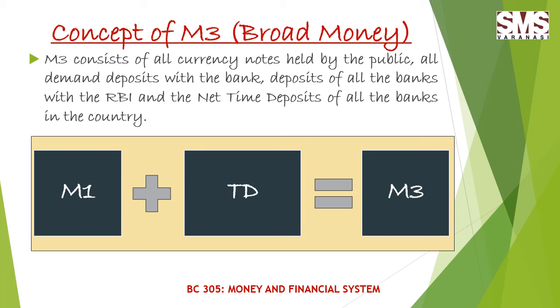So apart from the components of M1, it includes one additional component, that is time deposits. Here TD denotes time deposits. As it does not include interbank time deposits, it only includes time deposits with all the banks.